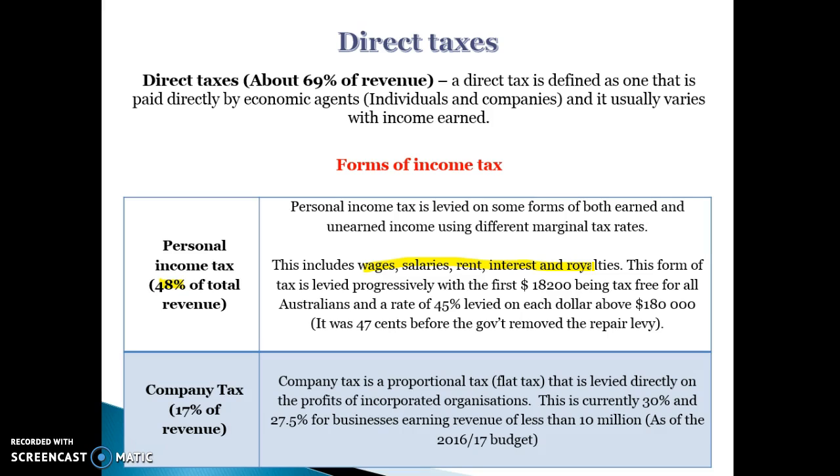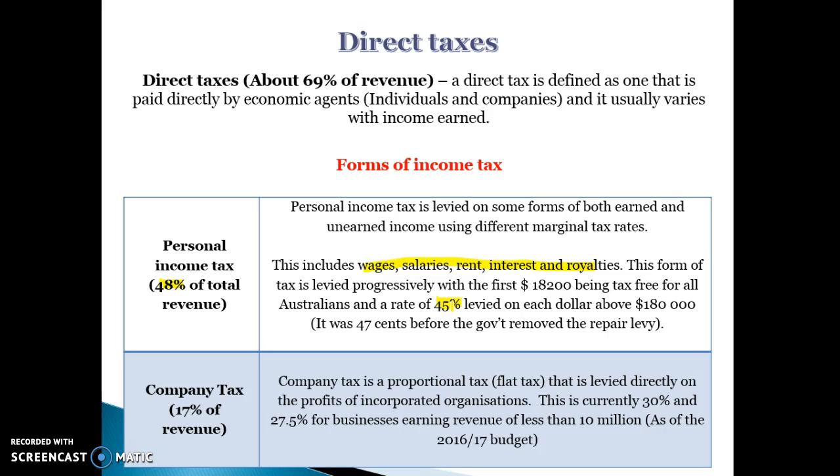So it's marginal tax rate brackets, meaning you don't pay any tax on the first $18,200, then you start paying 19 cents, 32.5 cents, 37 cents, and the top marginal tax bracket at the moment is 45 cents per dollar, which is levied on incomes above $180,000.